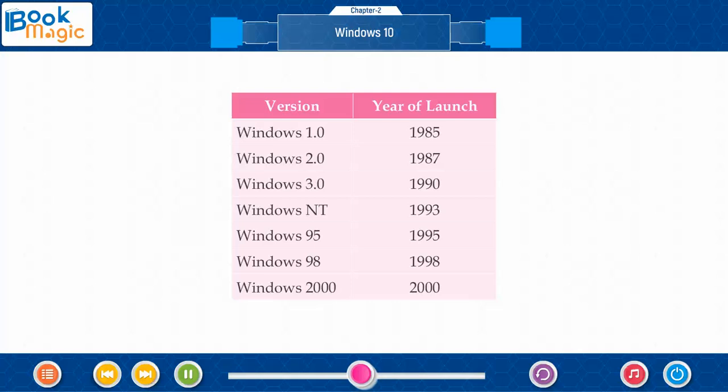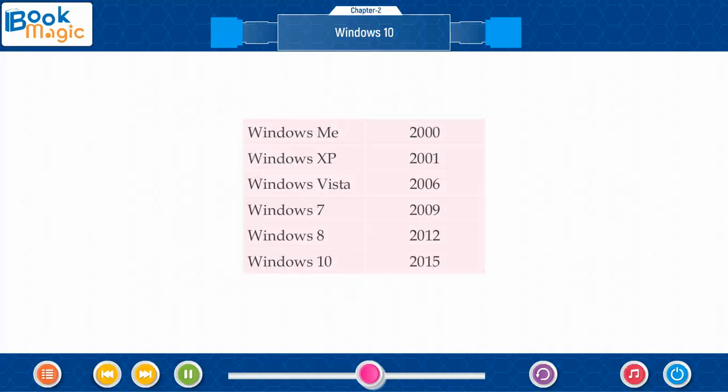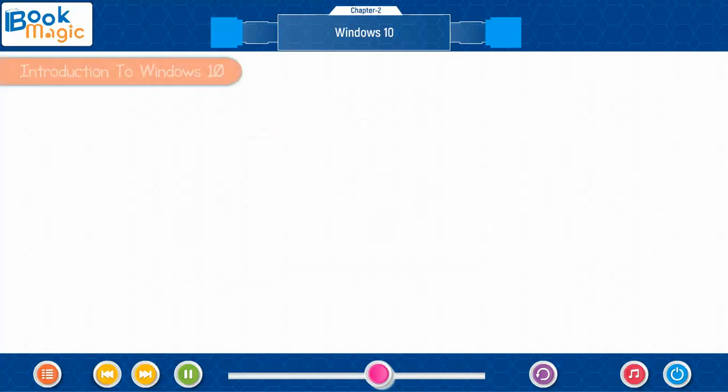Windows 3.0, 1990. Windows NT, 1993. Windows 95, 1995. Windows 98, 1998. Windows 2000, 2000. Windows Me, 2000. Windows XP, 2001. Windows Vista, 2006. Windows 7, 2009. Windows 8, 2012. Windows 10, 2015.